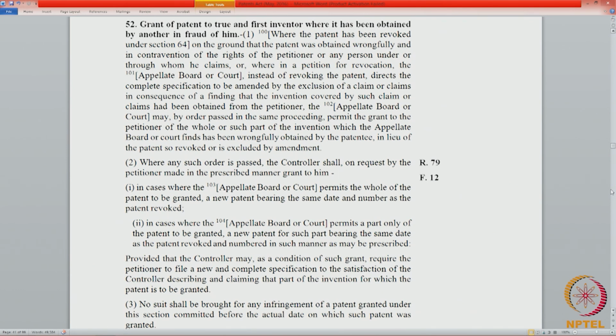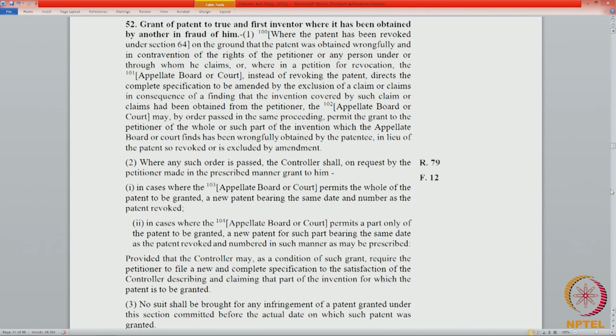Section 52 is in the context of revocation. After a patent is granted, within 1 year, there could be a post grant opposition filed for revoking a patent. The consequence of a post grant opposition is revocation, because we had seen that in section 25(4), pursuant to a post grant opposition, the controller can revoke the patent.